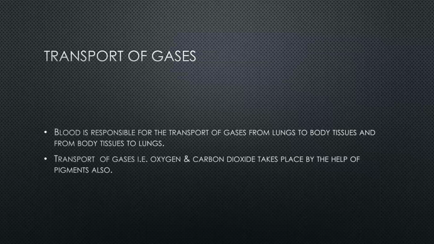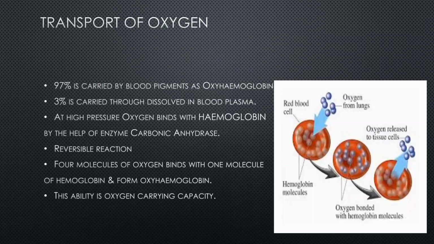Like other materials, respiratory gases are also transported in the different regions of the body. The blood transports oxygen from lungs to the different tissues and carbon dioxide from tissues to the lungs. Basically, blood is responsible for this transport, and the transport of oxygen and carbon dioxide takes place with the help of different pigments, for example hemoglobin.